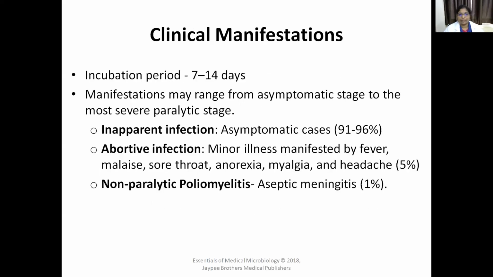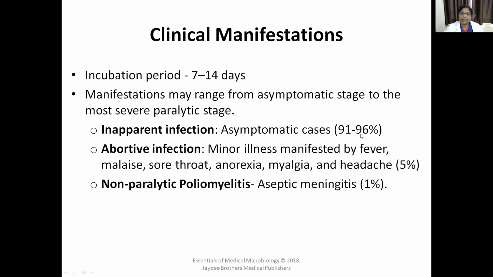What are the clinical manifestations? It takes 7 to 14 days for the manifestations to appear. That is, the incubation period is 7 to 14 days. The manifestations range from the asymptomatic stage to the severe paralytic stage. The symptoms can be of the following types: inapparent infection, abortive infection, non-paralytic poliomyelitis, or paralytic poliomyelitis. So the infection manifests in 4 different ways.